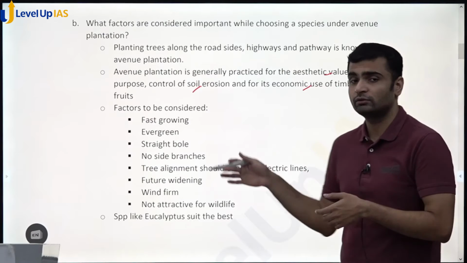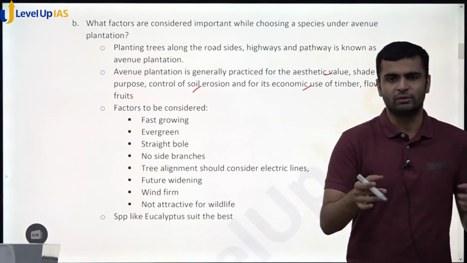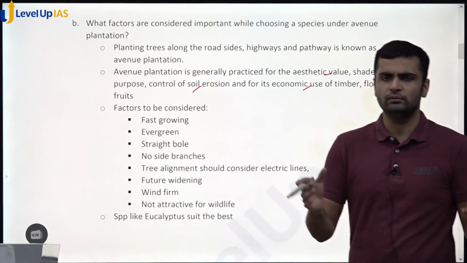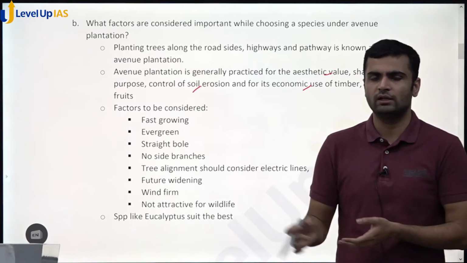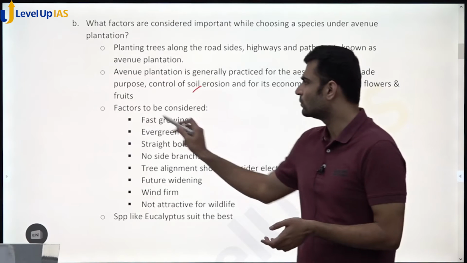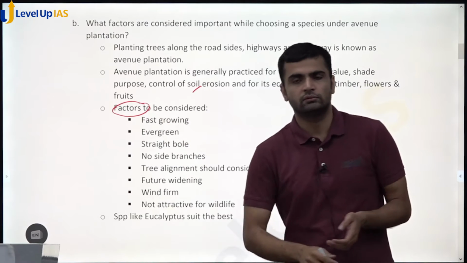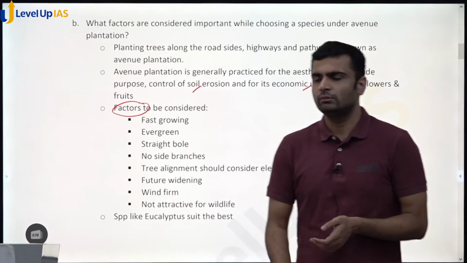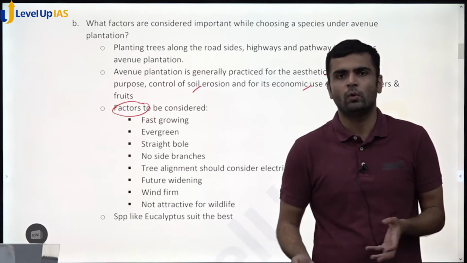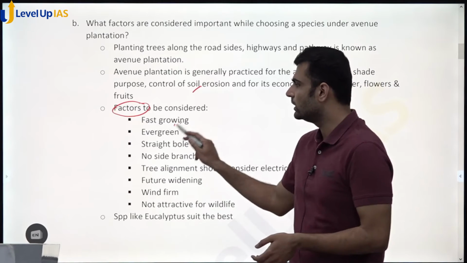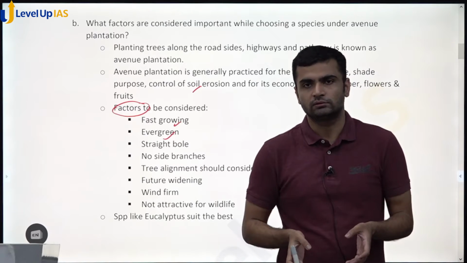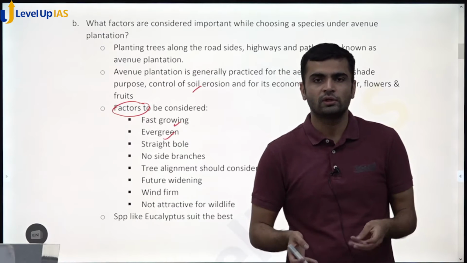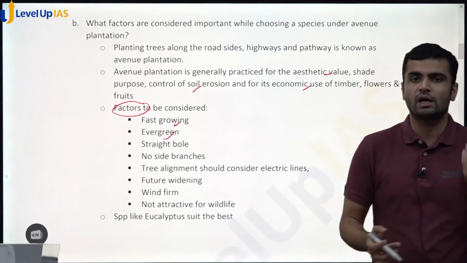So protection from the heat of the roads, because roads generally expand during summers. So to protect that, plants are helpful. Avenue plantation is helpful. So what could be the factors? I mean, you can think about them rationally as well, but these are the important factors. Like you want the species to be fast growing, evergreen, so a lot of litter shouldn't come on roads, etc., because it may lead to accidents because cars may slip.